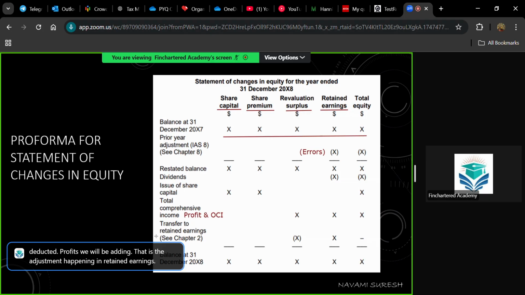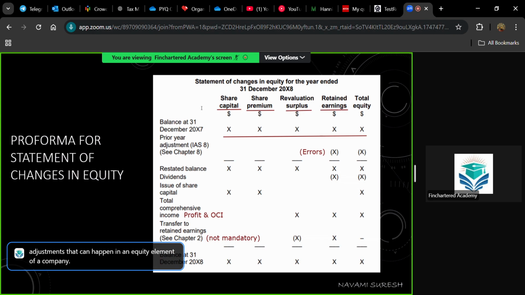And transfer to retained earnings, this is very rare and it is not mandatory. This is where you have to transfer excess depreciation from revaluation surplus to retained earnings. So since these two are equity elements, it doesn't make a difference for your statement. If your excess depreciation is 10,000, you deduct 10,000 from revaluation surplus and you will be adding the same exact 10,000 to this retained earnings. So it does not make an effect. Your net effect will be nil, zero. So it's not mandatory, but these are the maximum adjustments that can happen in an equity element of a company.